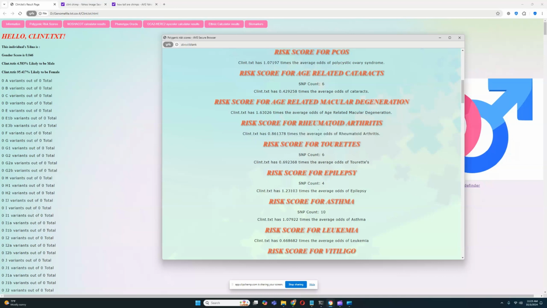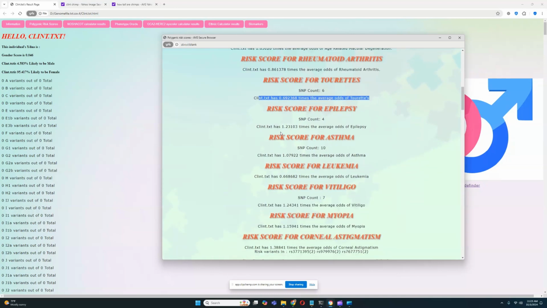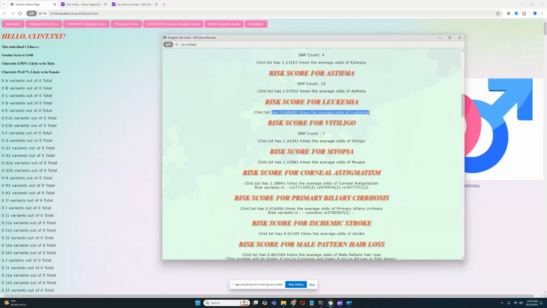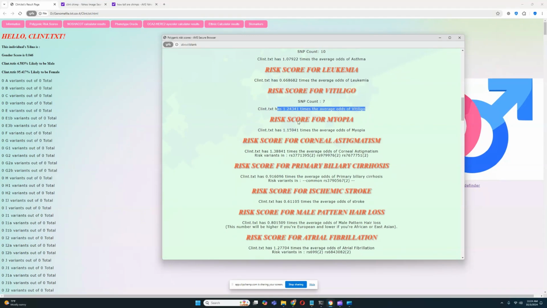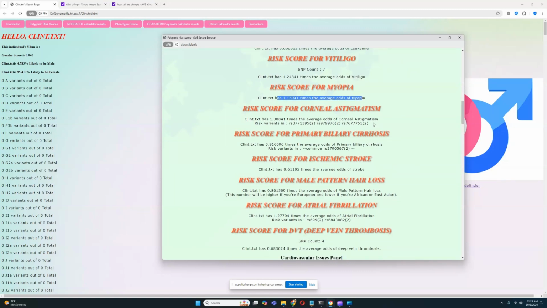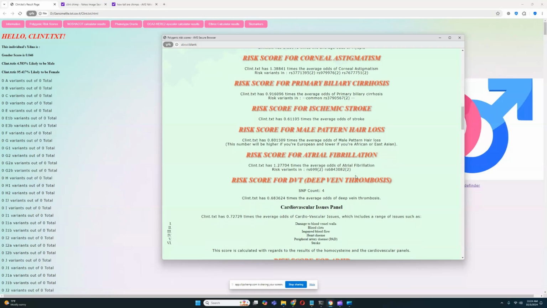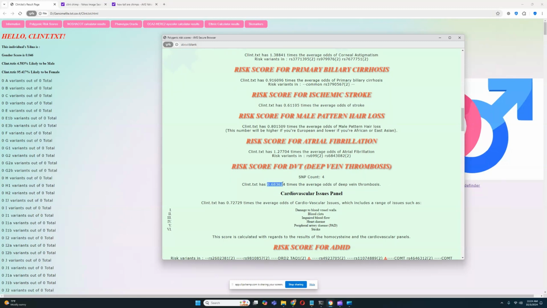Wow. Okay, that's interesting. Low odds for Tourette's. High odds for epilepsy. Average odds for asthma. Low odds for leukemia. High odds for vitiligo. Average for myopia. High odds for corneal astigmatism. Okay. Average odds for primary biliary cirrhosis. Low odds for stroke. Wow, that's interesting. So maybe, and actually look at that as well, he's also got low odds for deep vein thrombosis and low odds for cardiovascular issues.